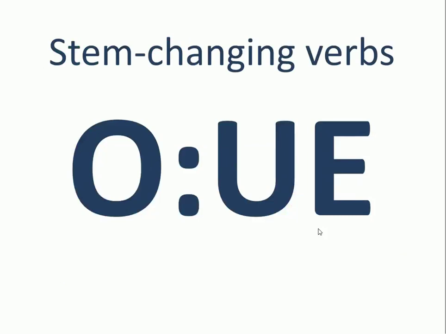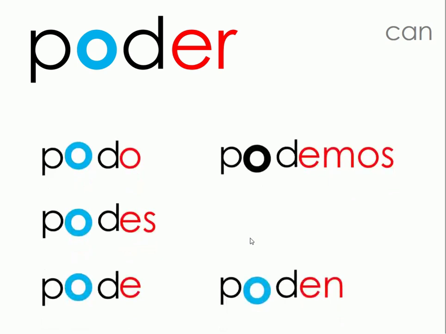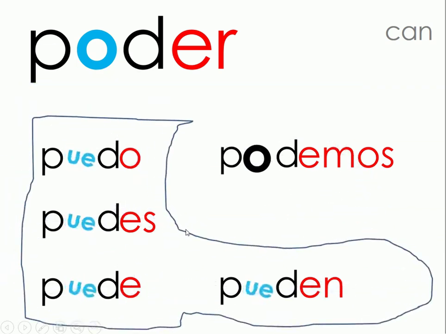The other change we'll see today is when you change the vowel O to UE. Let's see one example. Poder, can, is a verb that is a stem changing verb. Remember, whatever is inside the boot will be changed, not outside. The nosotros and vosotros form you don't change. So you go puedo, puedes, puede, podemos, pueden.